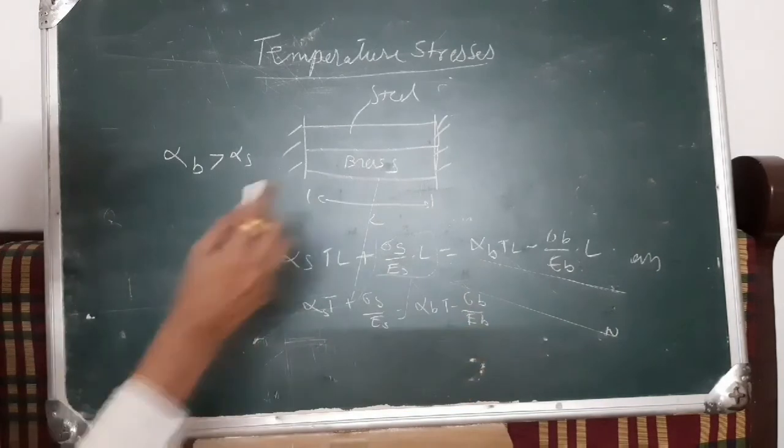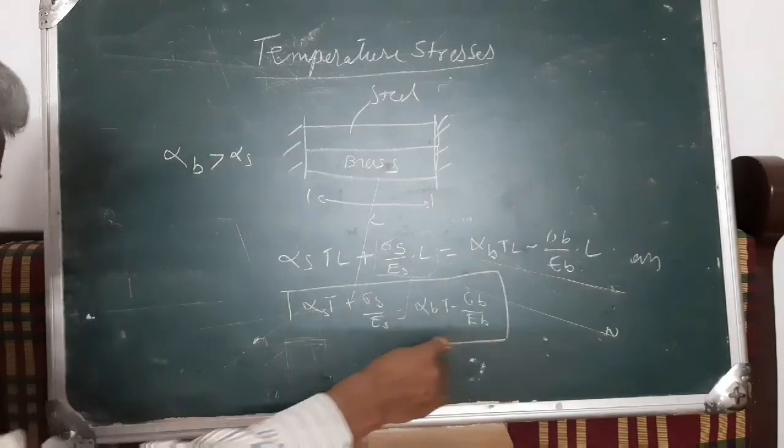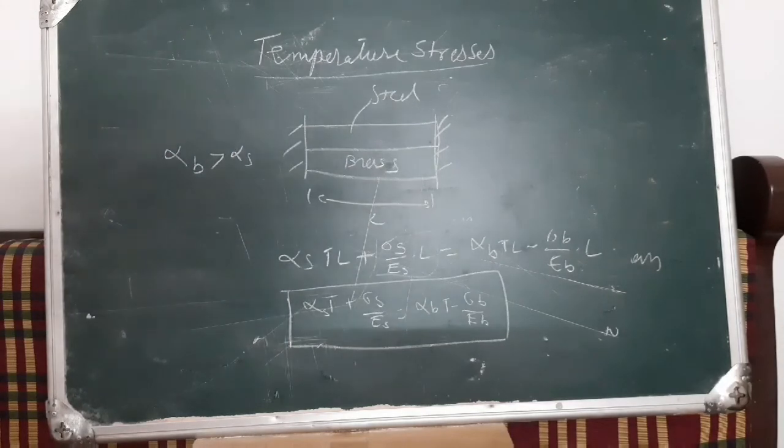So this is the equation that we have to use when we go for solving numericals on a particular case for the temperature stresses. So it is important to know how we go for compatibility in actual practice.